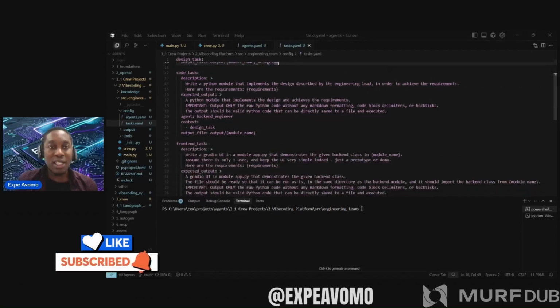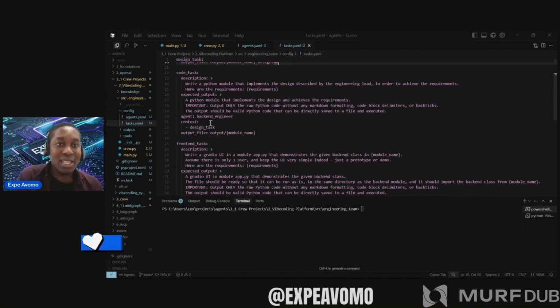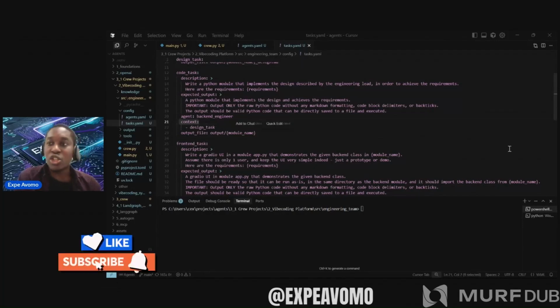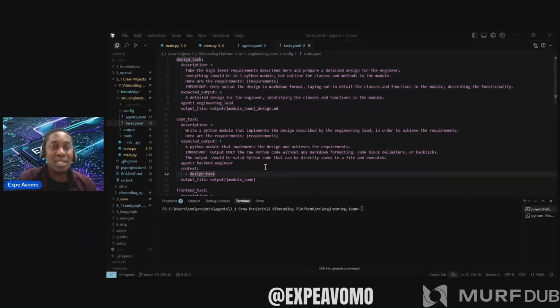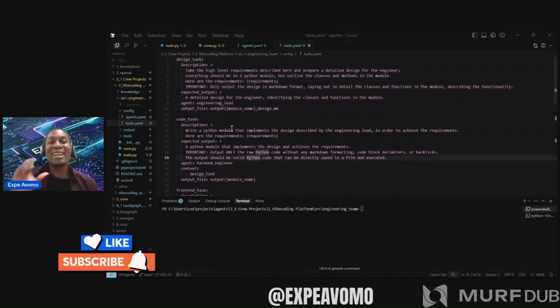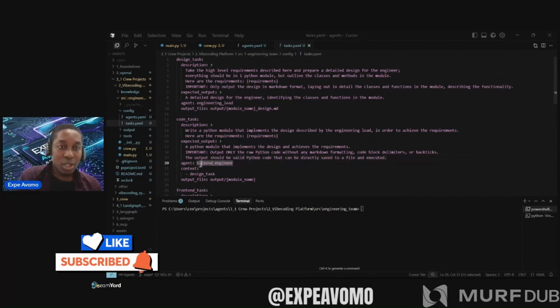Once you've done one task in Crew, you can do all the others. Another important aspect is the context parameter. This one doesn't have the context parameter because it doesn't need it, but this one does. Why? This code task is for the backend, so we've assigned it to the agent in charge of the backend.